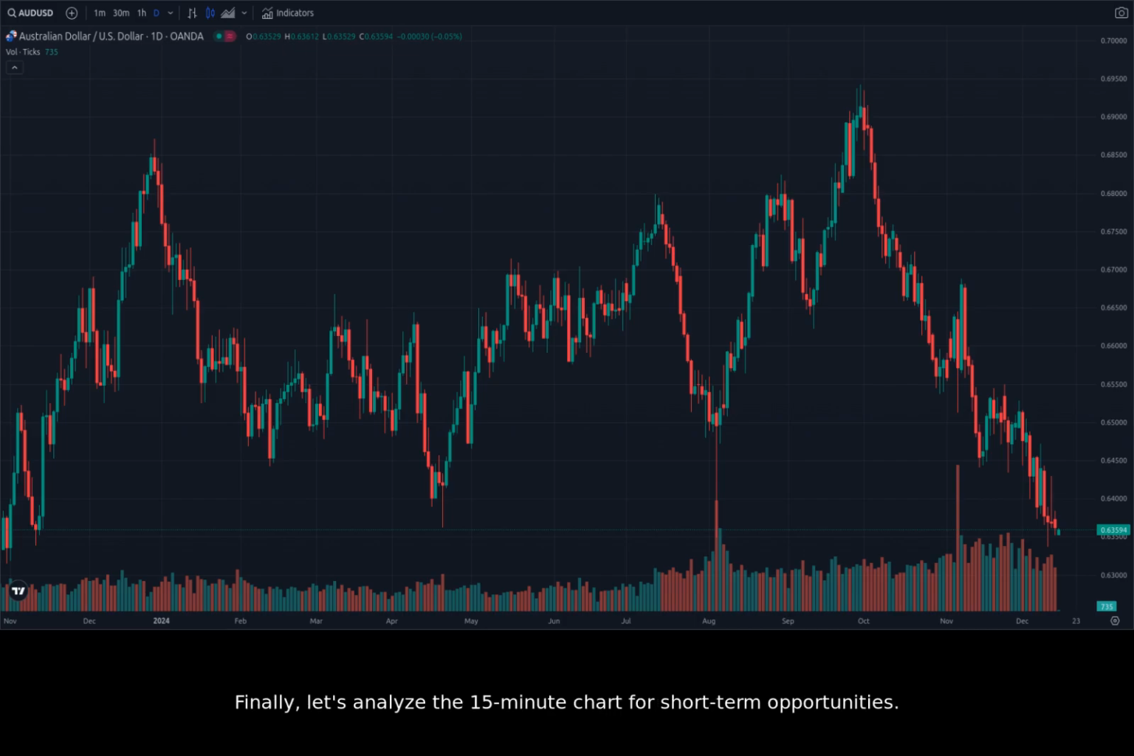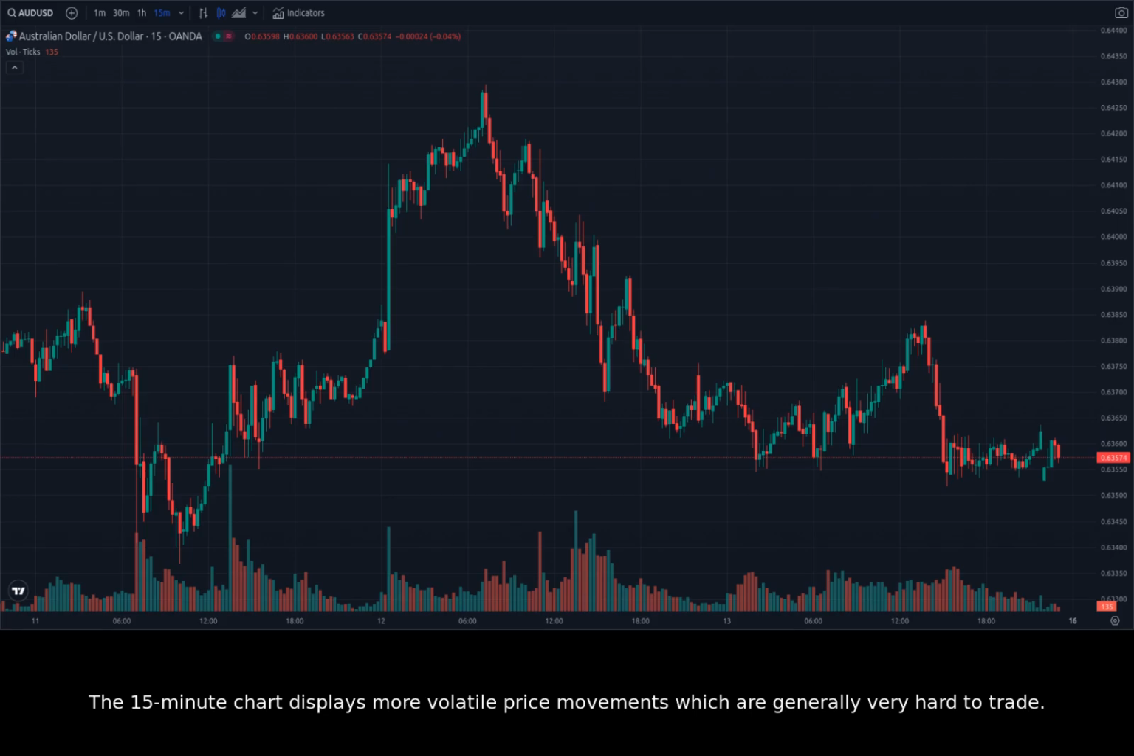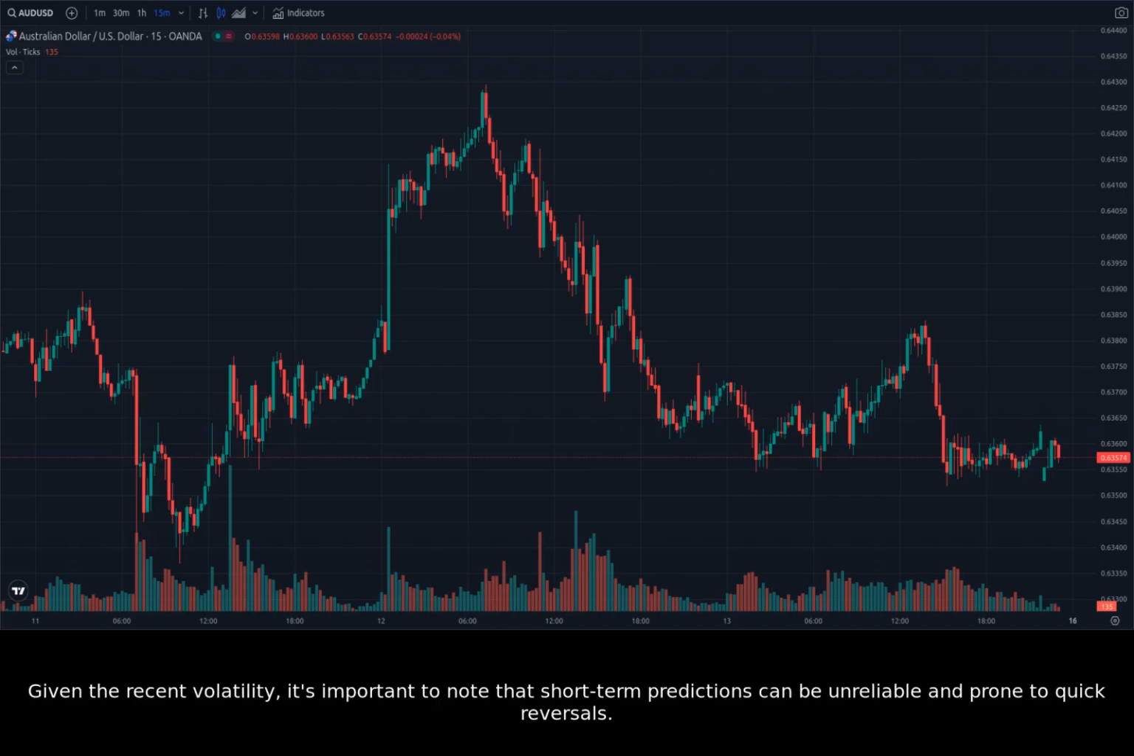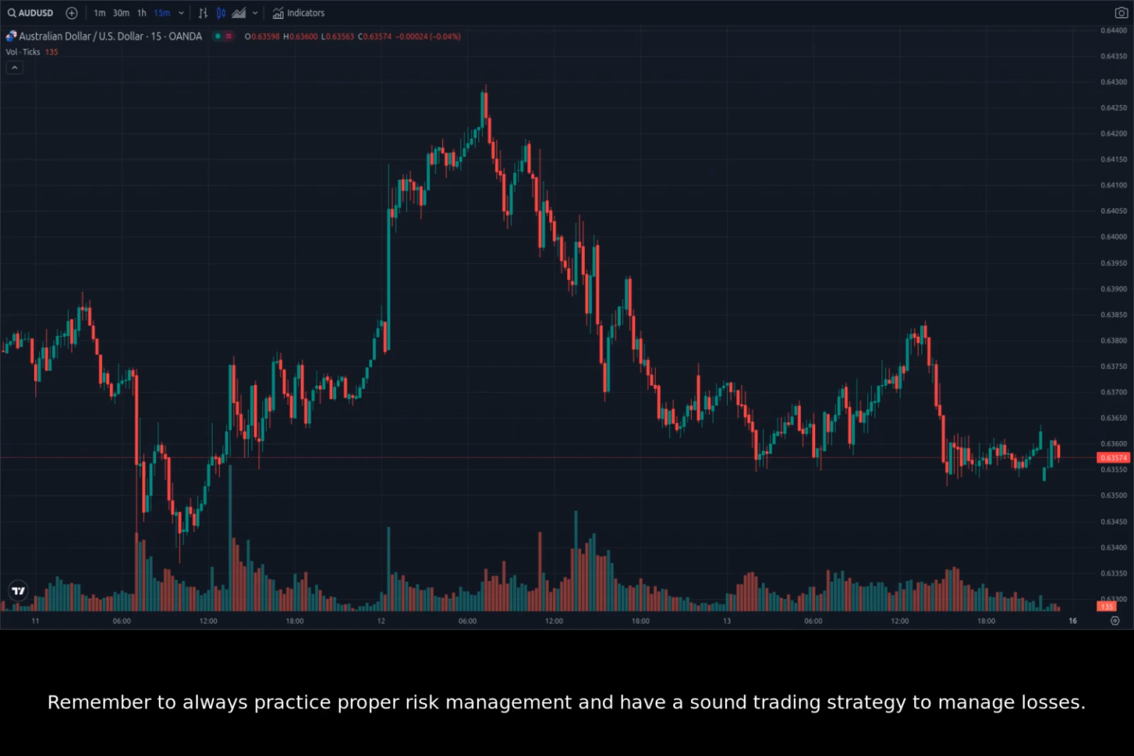Finally, let's analyze the 15-minute chart for short-term opportunities. The 15-minute chart displays more volatile price movements, which are generally very hard to trade. Notice that in the recent downtrend, the 0.635 level has acted as support at several points. Traders might use the 15-minute chart for scalping strategies, but these are quite risky. Given the recent volatility, it's important to note that short-term predictions can be unreliable and prone to quick reversals. Remember to always practice proper risk management and have a sound trading strategy to manage losses.